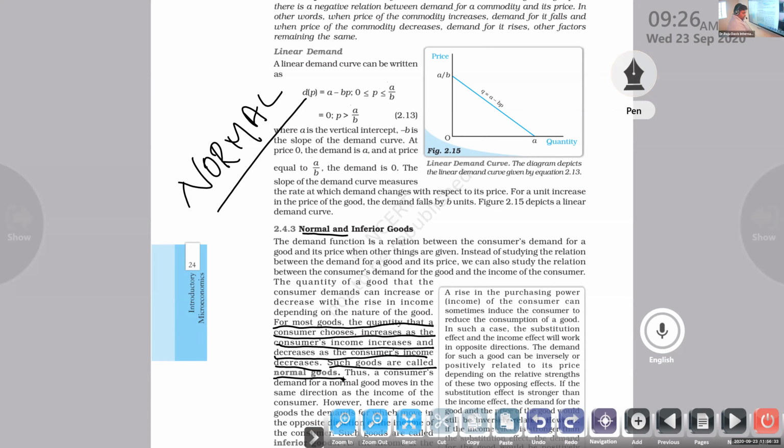We know that a number of things are connected with demand. One is the desire to purchase the product. The next one is willingness to pay for it.